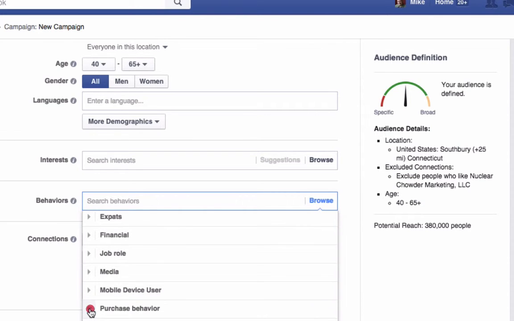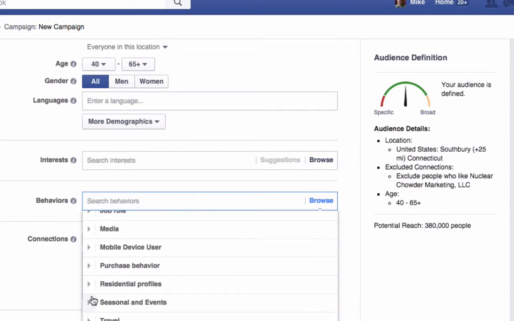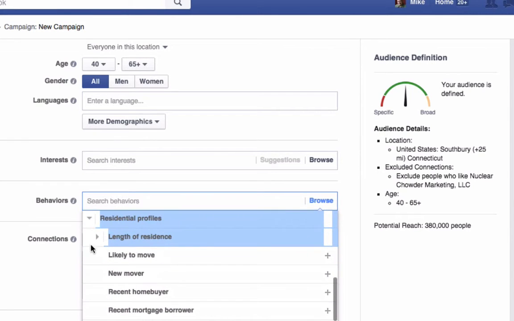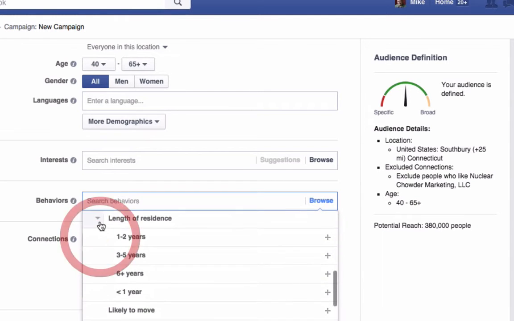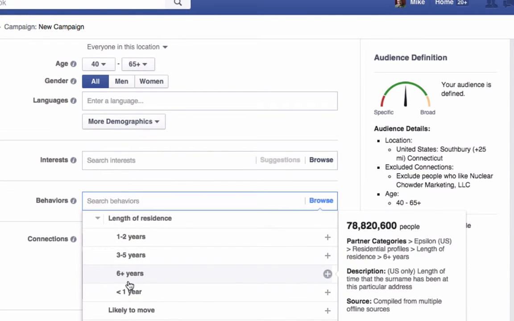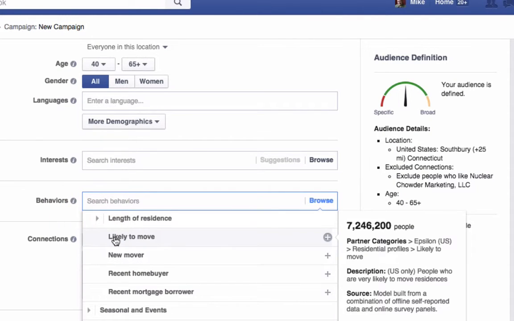So I'm going to look at residential profiles. You can see here, I'm just going to click on this little triangle here, residential profiles, and look what we have here. We can go into length of residence, people who've been there for 6+ years, but we're going to target people who are likely to move.